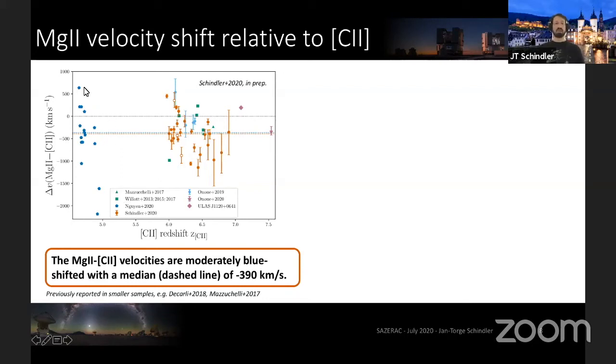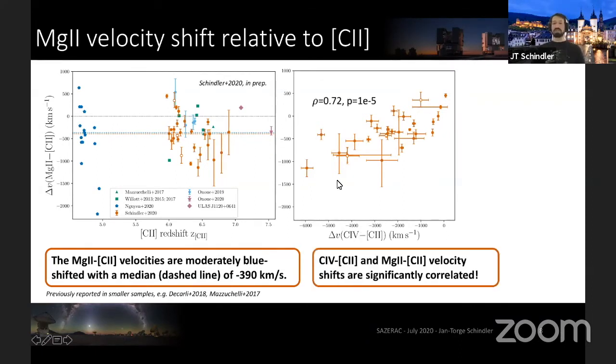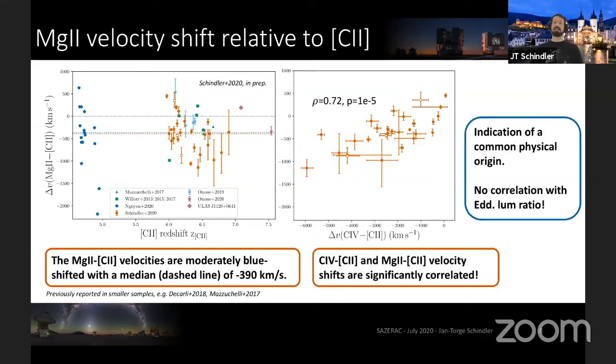So we did not stop there, but we looked at correlations between this magnesium-2 velocity shift and the carbon-4 velocity shift, both with respect to the host galaxy's carbon-2. And we found a significant correlation, which indicates that there is a common physical origin for these blue shifts. We did not find any correlation with the Eddington-to-luminosity ratio, which you might think of at first.